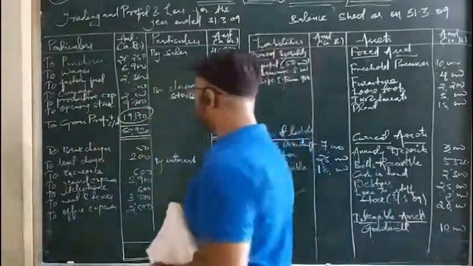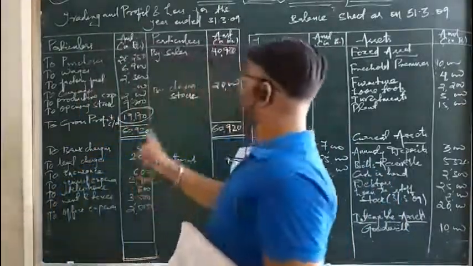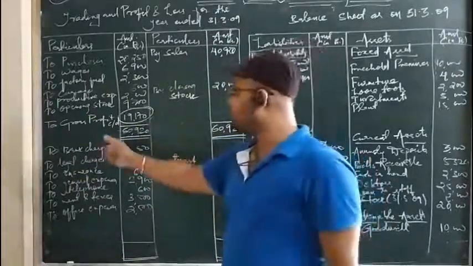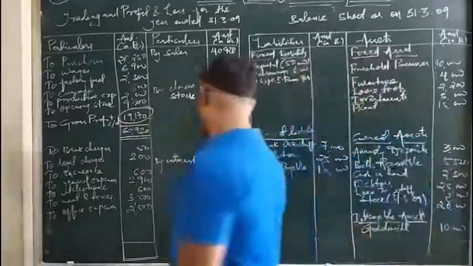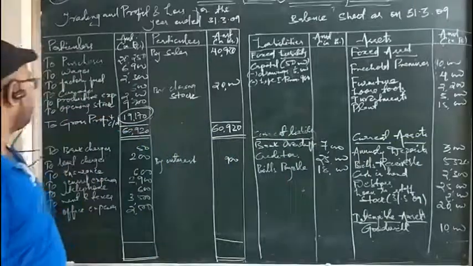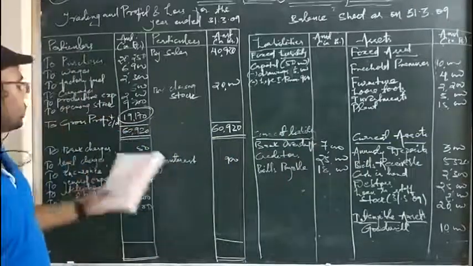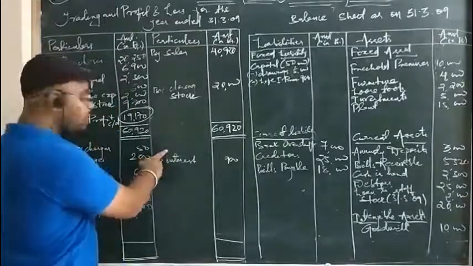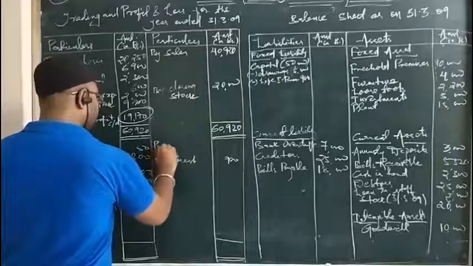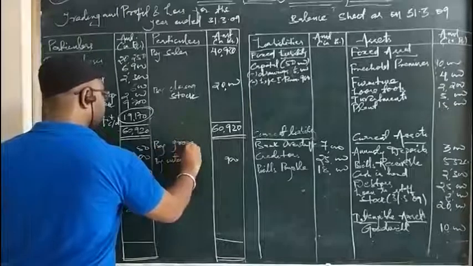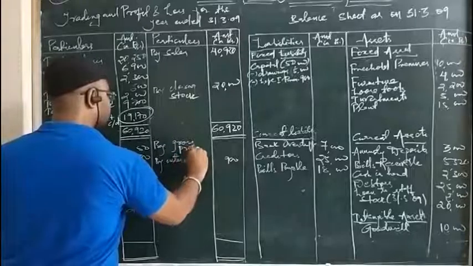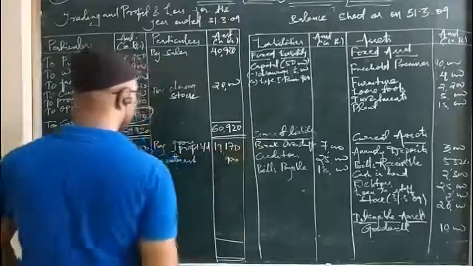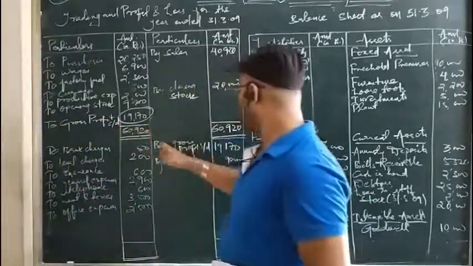Now we will make the total of indirect expenses and indirect income. Before that, what we have to do is transfer this gross profit to the opposite side, to the profit and loss account. Okay, so gross profit is written on the debit side of the trading account. That means it will go to the credit side of the profit and loss account. So we write here, and that is the reason I left space for it. We write here by gross profit brought down. So the amount is 19,170. See, I have made the transfer of gross profit to the profit and loss account.